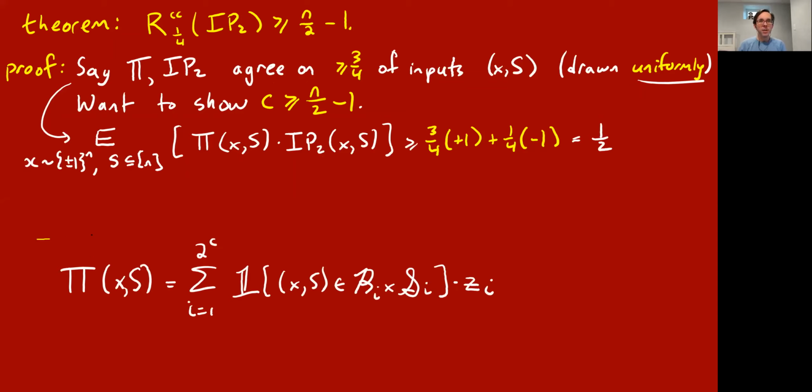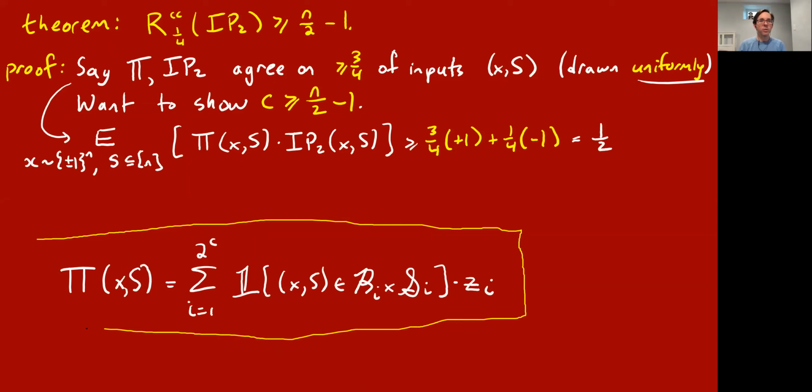And now let's think about this protocol pi. We can also think of it as a function, really, that maps a pair of inputs, x and s, into this z output. And there's at most 2 to the c combinatorial rectangles. So we can write this function as a sum, as i goes from 1 to 2 to the c, of the indicator that the input pair xs is in the ith combinatorial rectangle, times the answer zi that it gives, either plus or minus 1 on this rectangle.